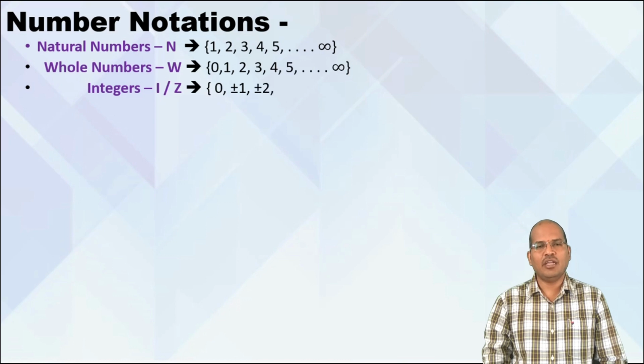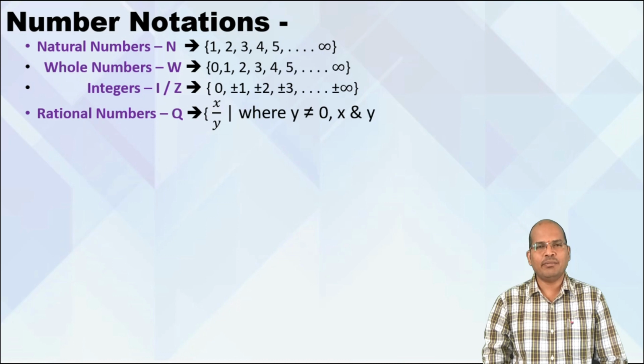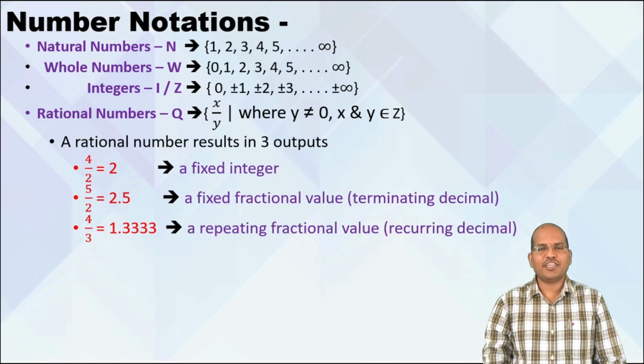Integers are I or Z, and those are the set of positive and negative values that differ by 1, and they also have a 0. So integers are those set of numbers which are both positive and negative but differ by 1. Clear with that? Now, going ahead, we speak about rational numbers. A rational number is a number of the form x upon y, where y is not equal to 0 and x, y are integers. A rational number will result in only three outputs: a fixed integer, a fixed decimal, or a recurring decimal.